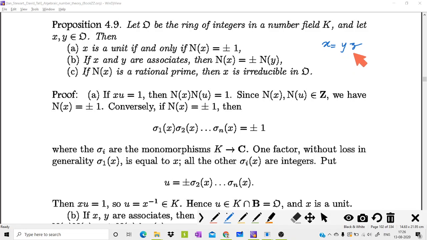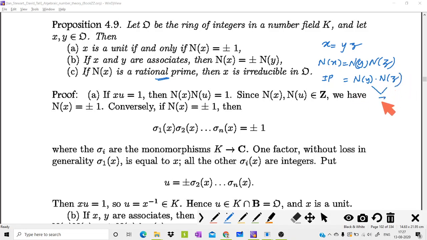We will prove that this is not a proper factorization. Then we can say that x is irreducible. So if you consider this x, then we have N of x equals N of y times N of z. But our assumption is that N of x is a rational prime. So let it be plus or minus p.